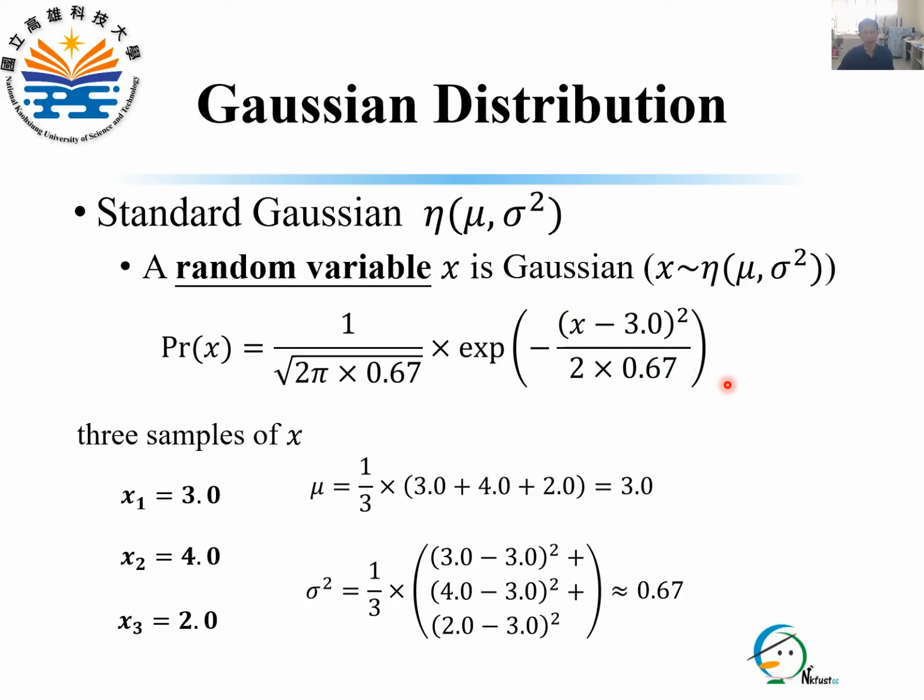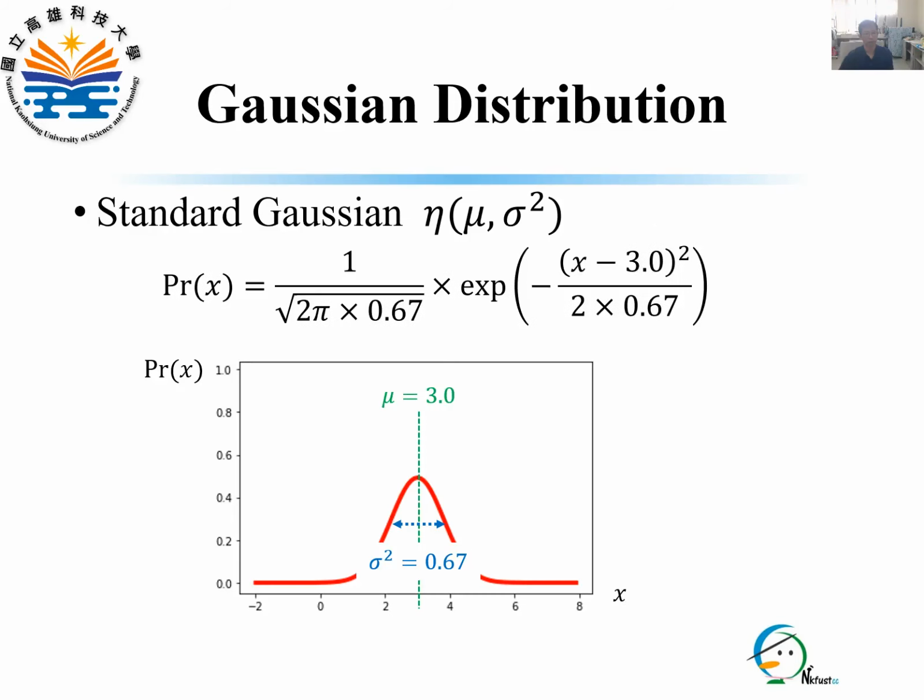Accordingly, the Gaussian distribution of X can be expressed as this equation. This figure shows the curve of this Gaussian distribution. Mu denotes the value with the most probability, and sigma square denotes the width of the Gaussian distribution.